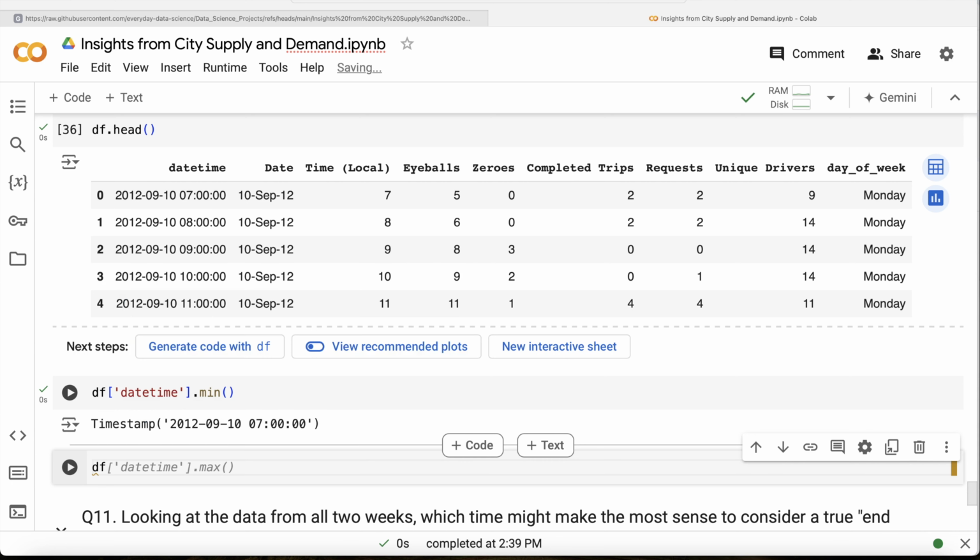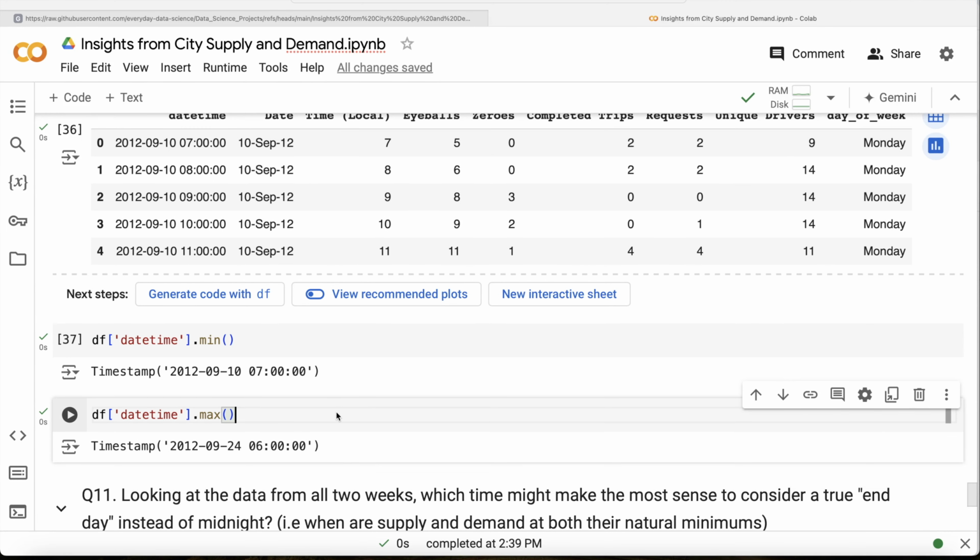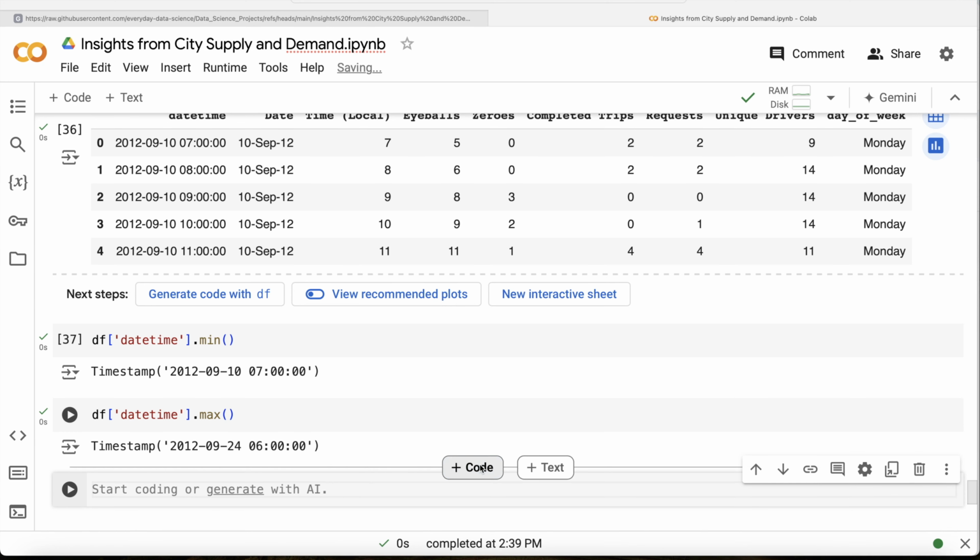Let us, okay, so df datetime dot max, and you see, right? So 24th September, 6 a.m. When it says 6 a.m., it means 6 to 7, but not including 7. So you see, it started at 7, 10th of September, and ended at 6 to 7 hours. So you remember 6 means hour 6 to 7. So that means yes, the answer is true, that it has exactly 2 weeks of data. Answer is true.